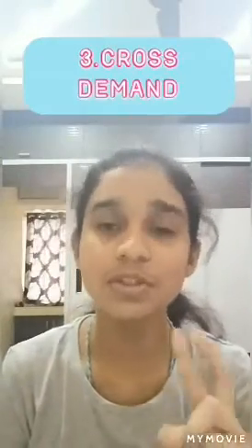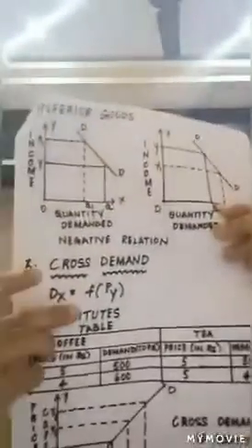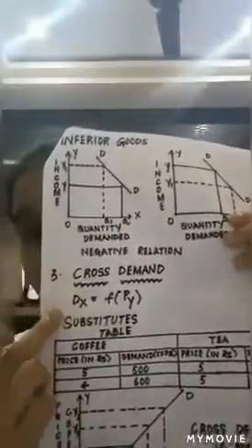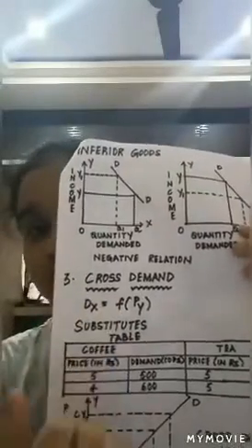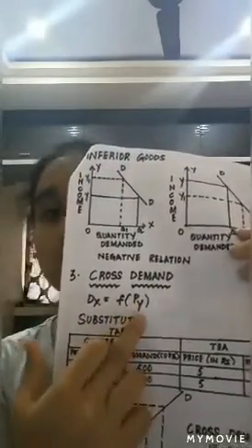Now coming on to the last type of demand, that is the cross demand. The cross demand shows the relationship between any two goods which are either substitutes or complementary to each other, and this can be expressed as d of x is equal to f of p of y, where d of x denotes the demand for good x, f shows a functional relationship, and p of y shows the price of good y. And in this case, we have two different types of goods, that is substitutes and complementaries. Now let us learn about substitutes first.